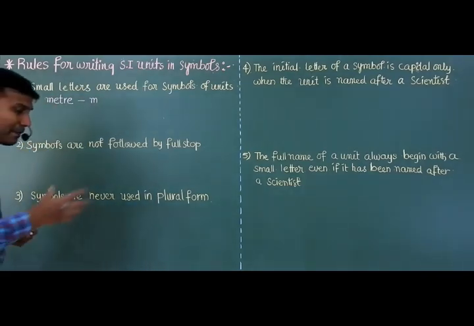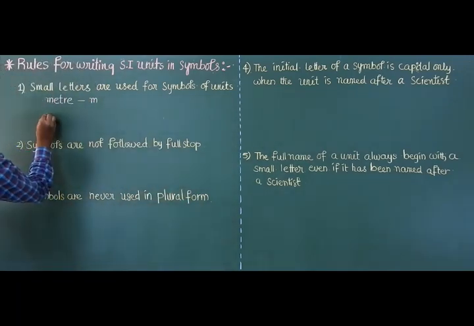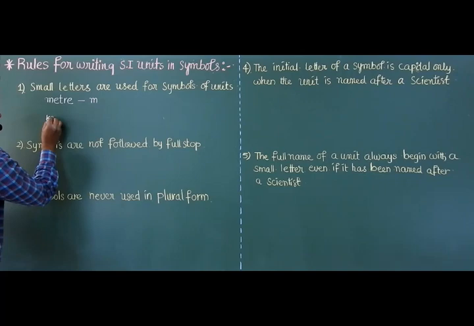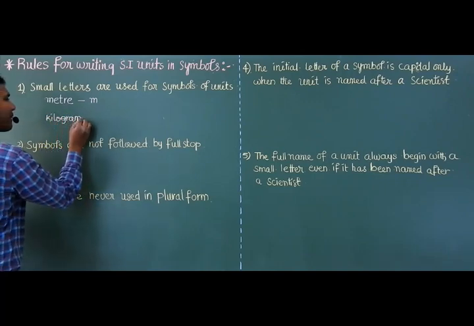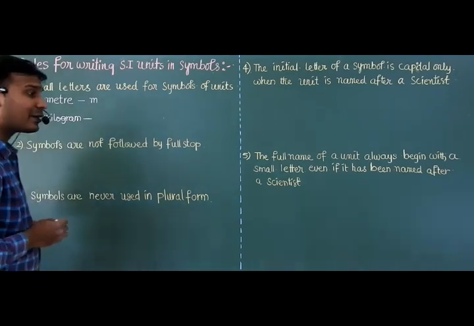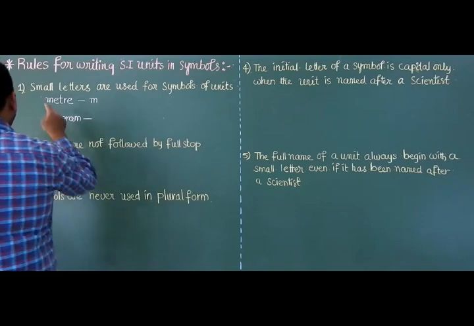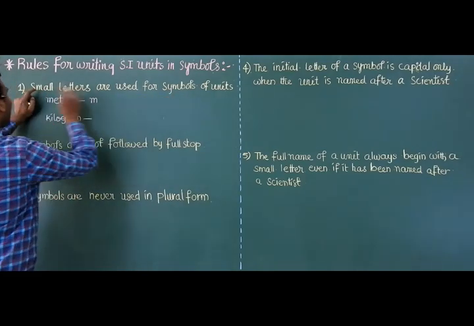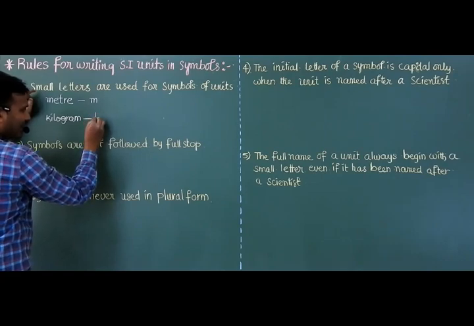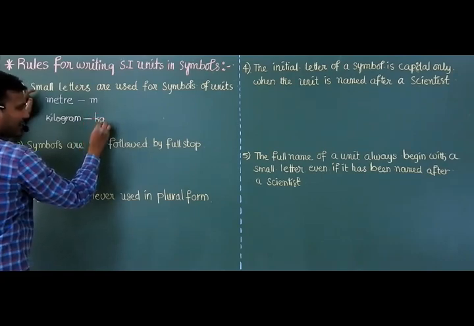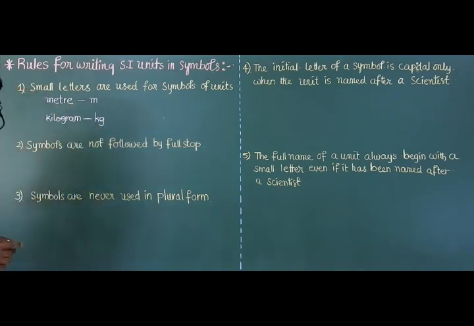Similarly, next, mass. The SI unit of mass is kilogram. Kilogram symbol. Just now I told you, symbols of units must be represented with small letters. kg, small k, small g.